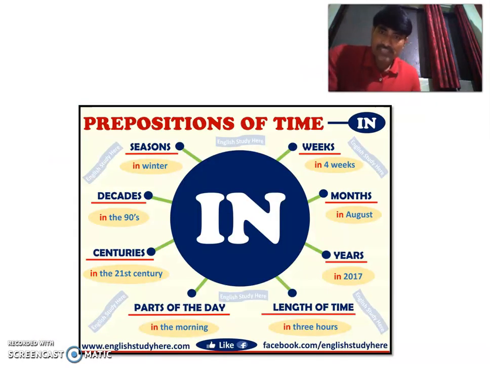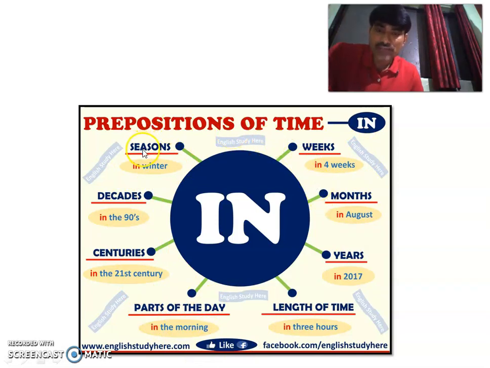Yes, the first type of preposition is prepositions of time. And out of the prepositions of time, the slide talks about the preposition in and in which situations the preposition has to be used. As you can see, it has to be used with seasons, weeks, months, years, length of time, parts of the day, centuries, and decades. You can frame these sentences in your own words.